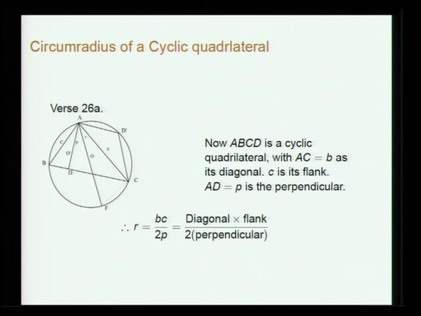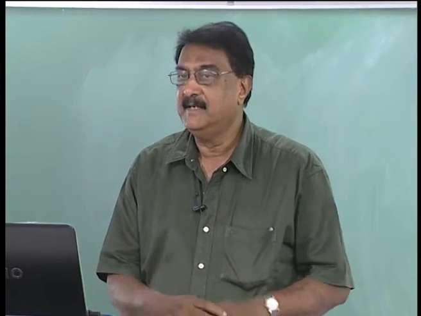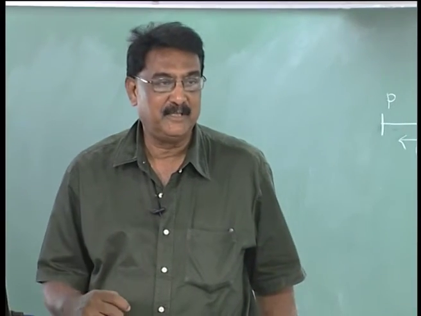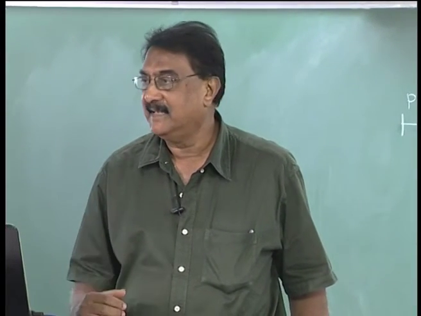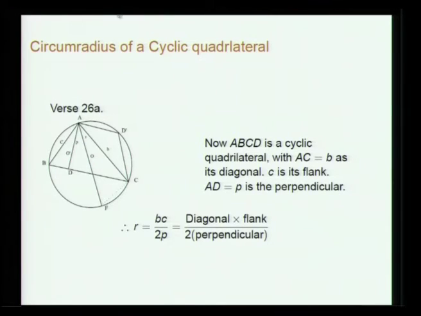It doesn't prove it. Again, it is proved in Yukti Bhasha, which will be discussed later. Of course, the circumradius, the diagonals etc. are taken up together in Yukti Bhasha. So it will come. Now, for a cyclic quadrilateral, so again, this ABCD prime should not be D, it is D prime. ABCD prime is a cyclic quadrilateral.